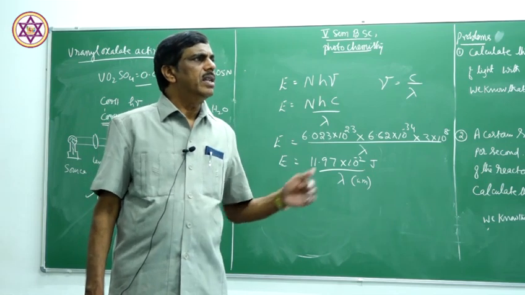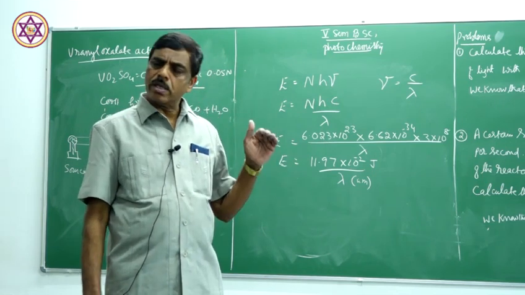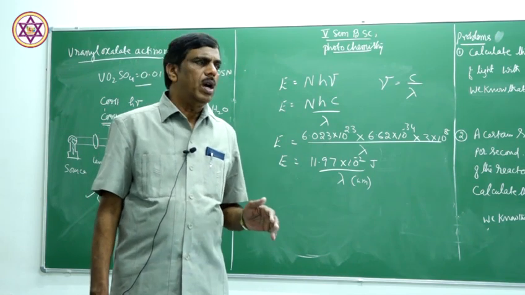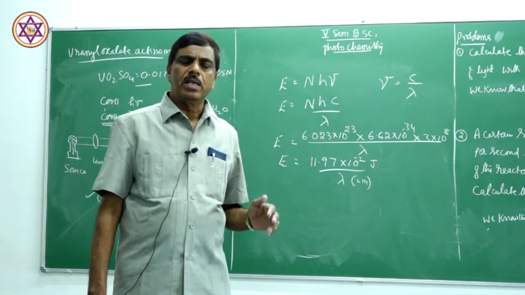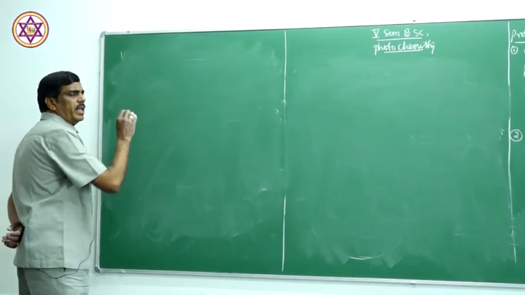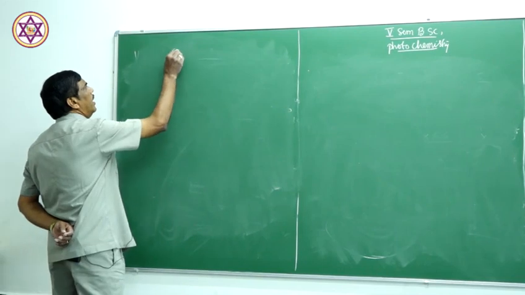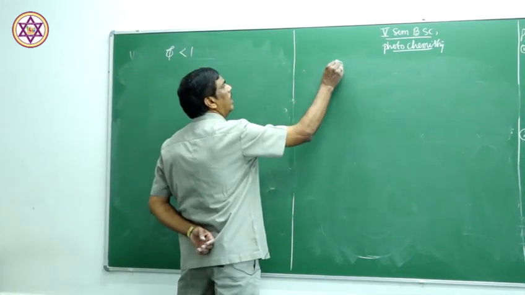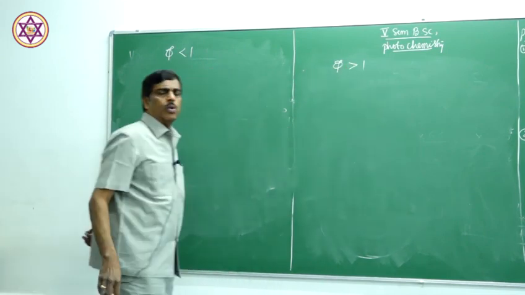Now, let us study these two. Let us study the mechanism of why this quantum efficiency is very low and why the quantum efficiency is very high. So, let us study that in detail. Now, let us take one specific example where the quantum efficiency is less than 1, and one more example where the quantum efficiency is more than 1.